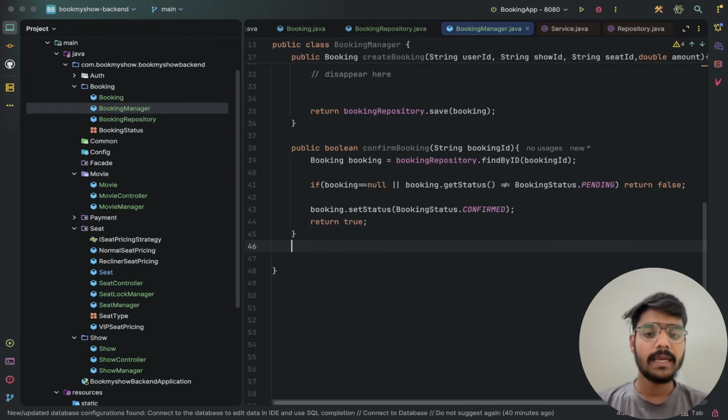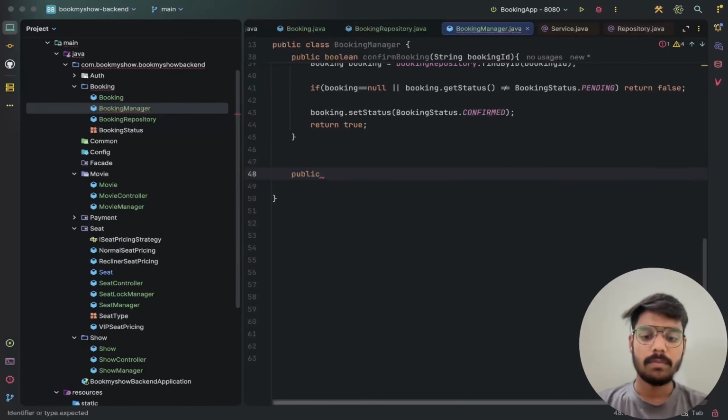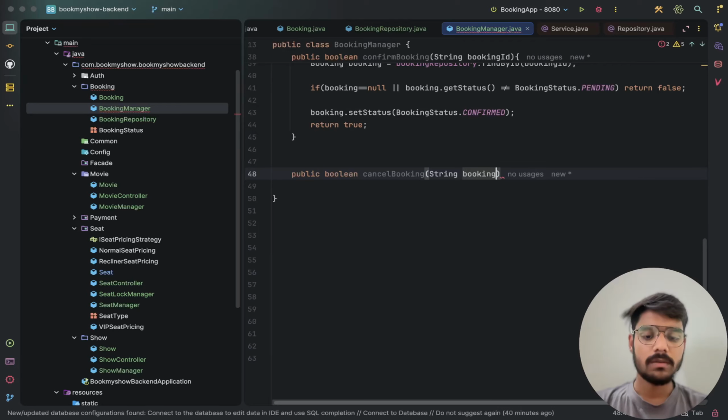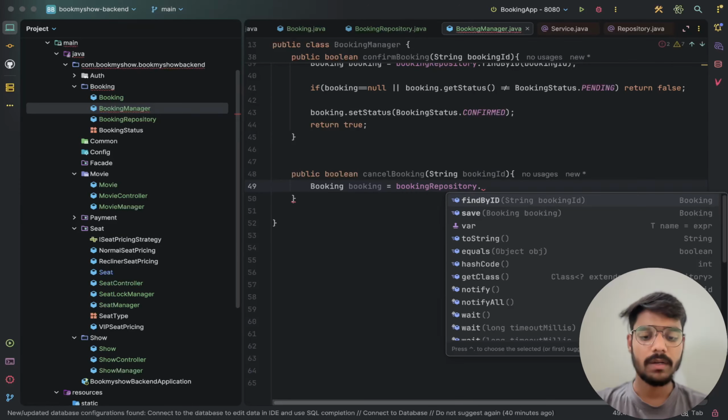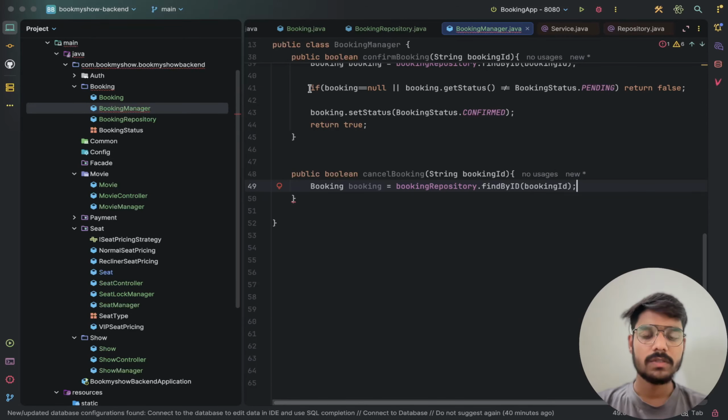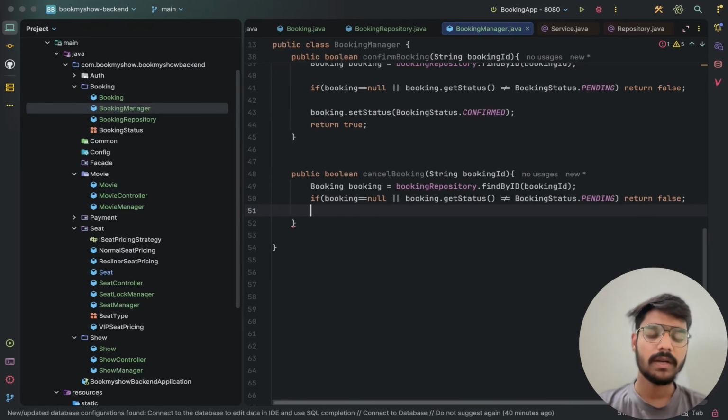Now talking about the cancel. So we will say public boolean cancelBooking. For cancelBooking, we need the particular booking ID to cancel. Then we need the booking from the booking repository. We need to find by ID, and we'll use the exact same line as this. If the status is not pending, we will not do it again, because it is either null or a status which is confirmed and all the things.